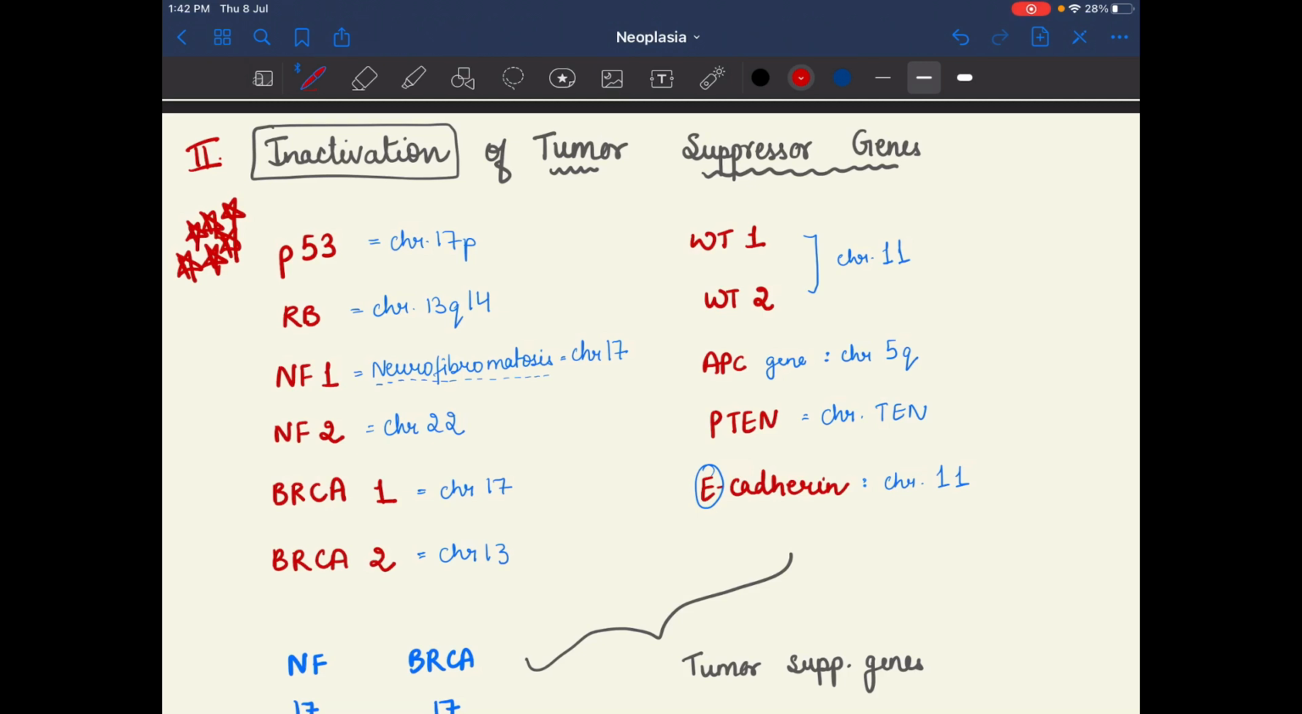So inactivation of tumor suppressor gene. First one is the P53. P53 is present on chromosome 17 and on the short arm, that is p. So P53 is on chromosome 17p. RB gene is present on chromosome 13q14, then NF1, NF2, BRCA1 and BRCA2. NF1 is on chromosome 17, and for neurofibromatosis 2, NF2 is present on chromosome 22, and BRCA2 is present on chromosome 13.